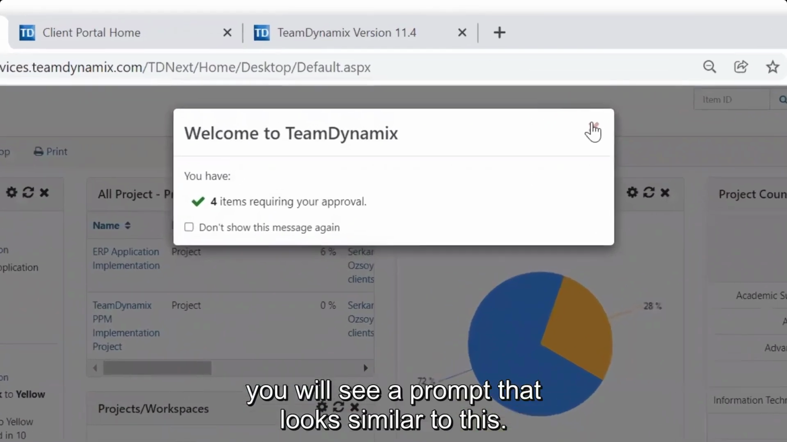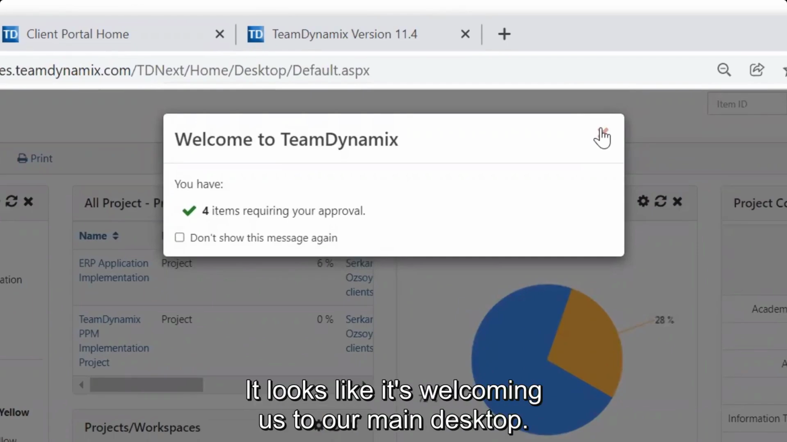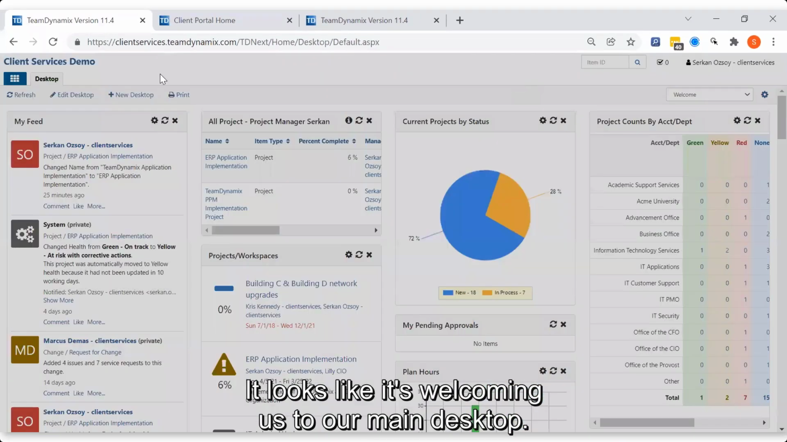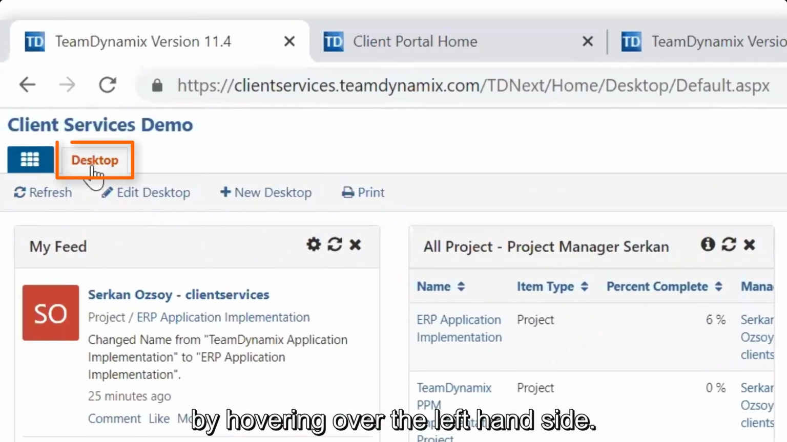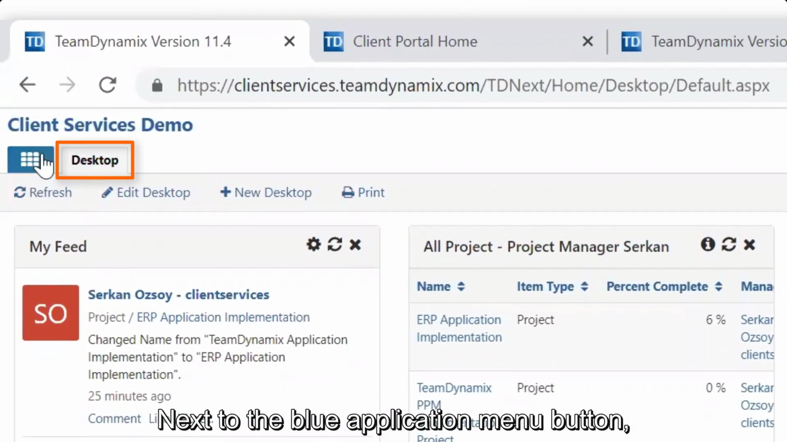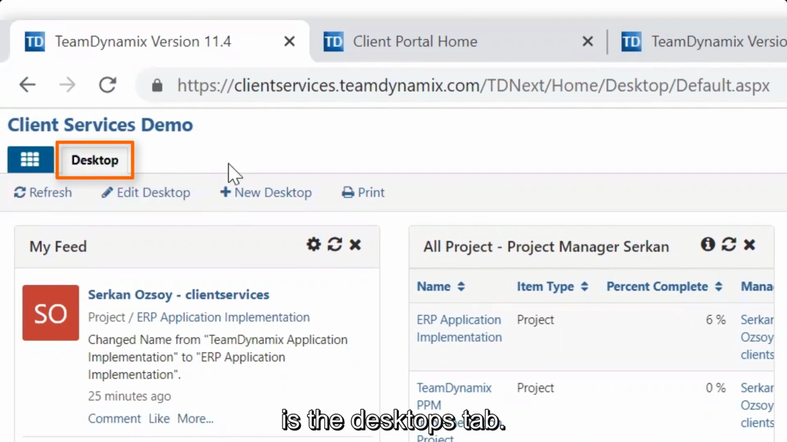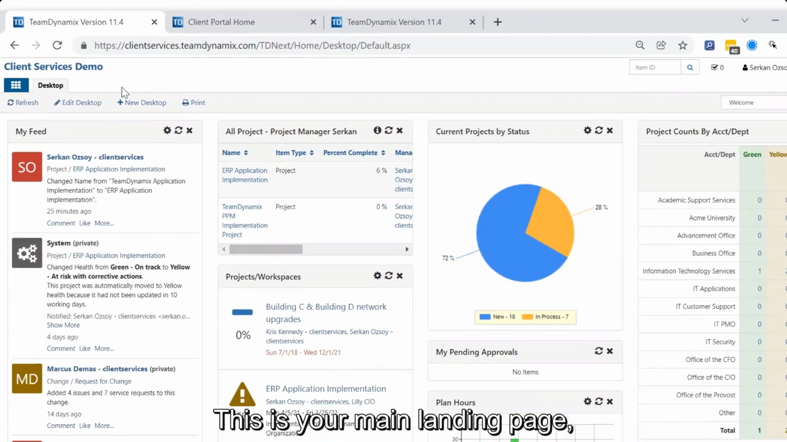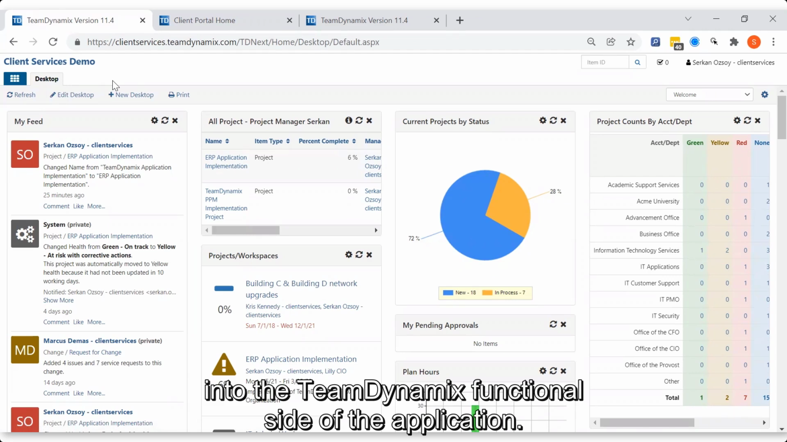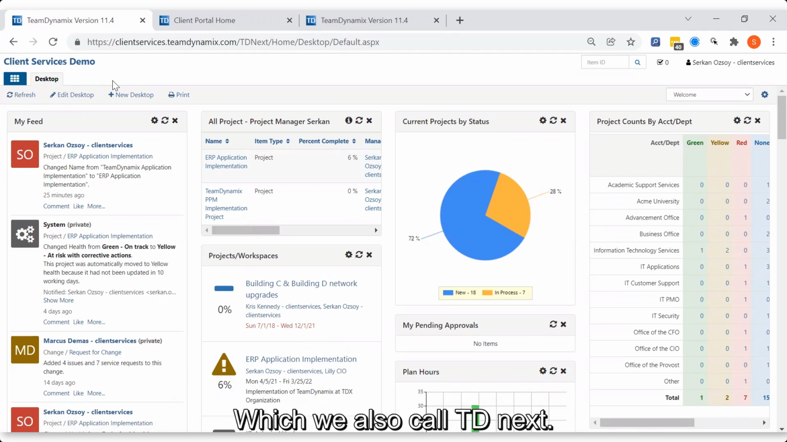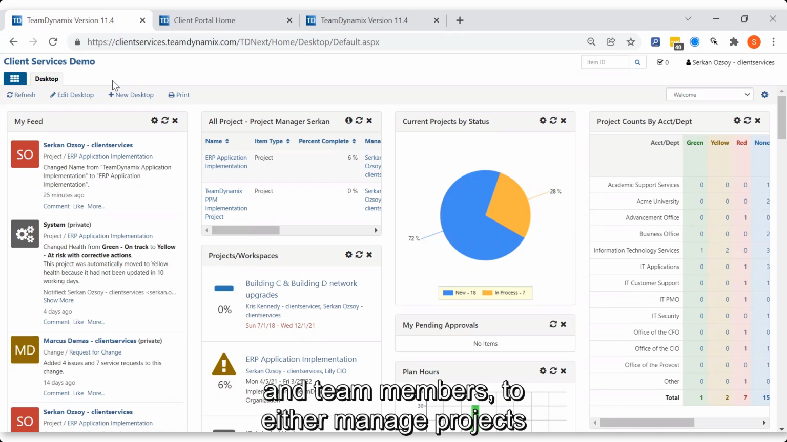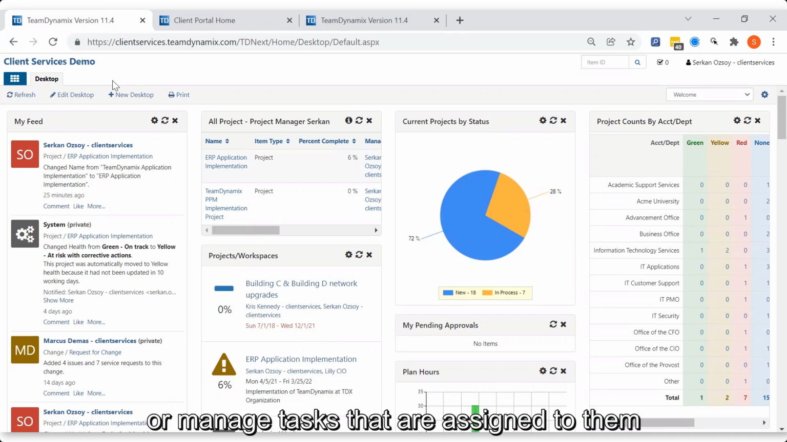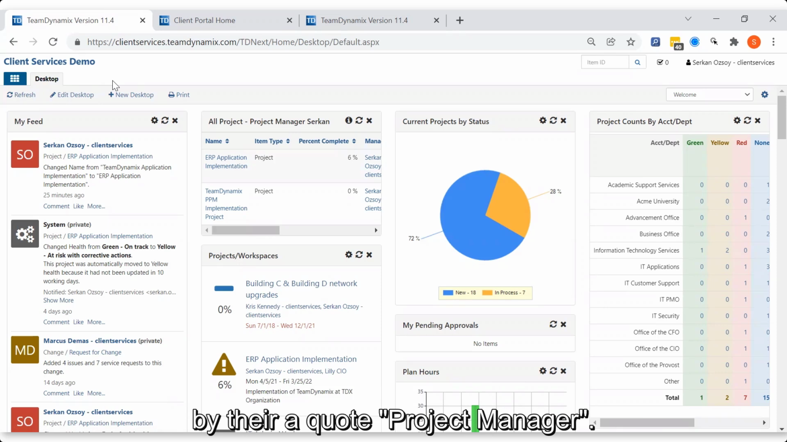Once signed in, you will see a prompt that looks similar to this. It looks like it's welcoming us to our main desktop. You can see that I'm on the desktop by hovering over the left-hand side. Next to the blue application menu button is the desktops tab. This is your main landing page into the Team Dynamics functional side of the application, which we also call TD Next. This is where Team Dynamics project managers and team members will go to either manage projects or manage tasks that are assigned to them by their project manager.